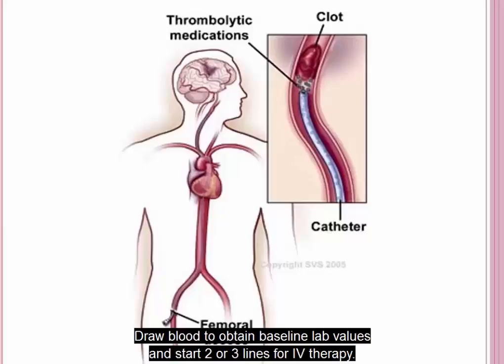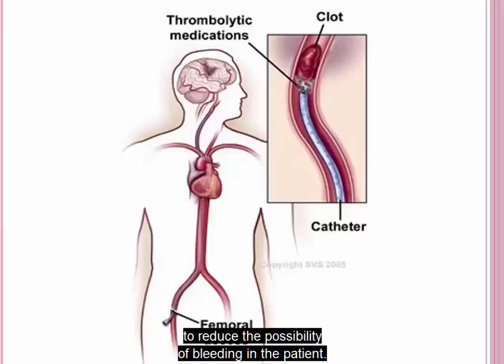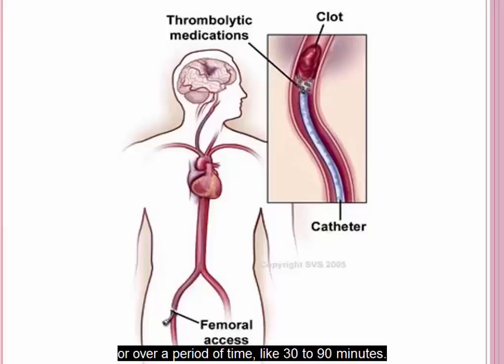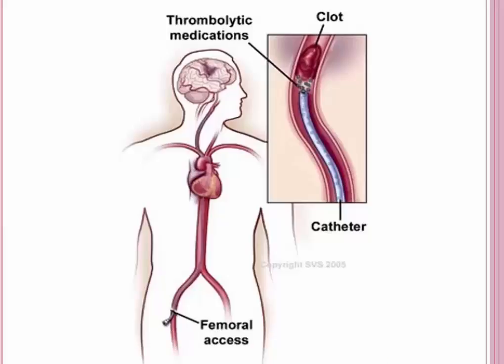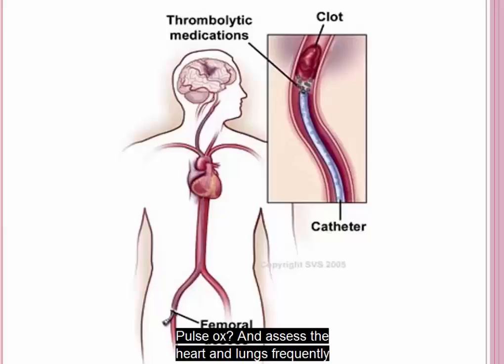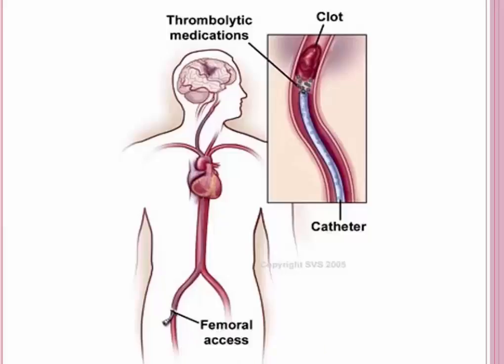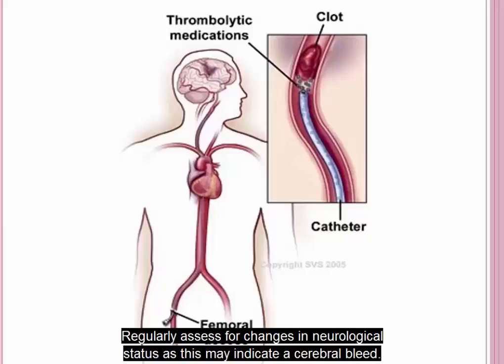Draw blood to obtain baseline lab values and start 2 or 3 lines for IV therapy. All other invasive procedures are done before the thrombolytic agent is given to reduce the possibility of bleeding in the patient. Depending on the drug selected, therapy is administered in 1 IV bolus or over a period of time like 30 to 90 minutes. Evaluate the heart rhythm. What are the vital signs? Pulse ox. And assess the heart and lungs frequently to evaluate the patient's response to the therapy. Regularly assess for changes in neurological status, as this may indicate a cerebral bleed.